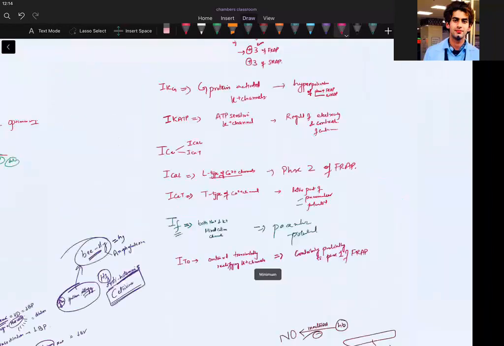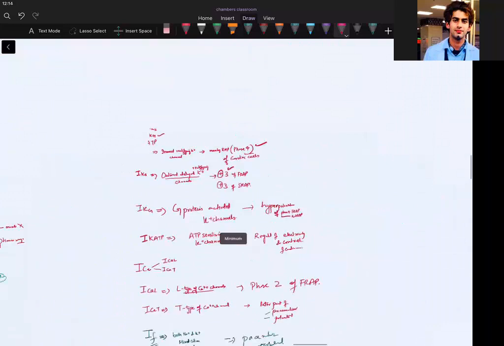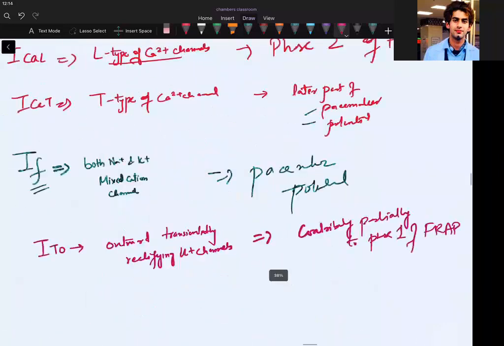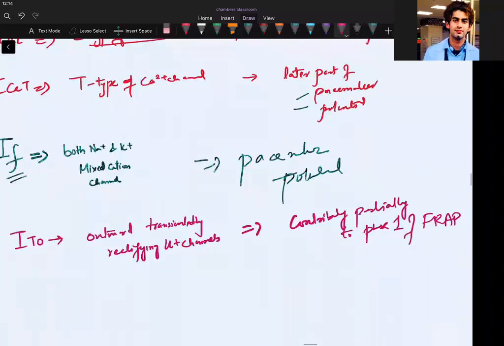This is the chart that you have to understand. I will keep this for you so that you can write. I want you to write this, it's important. Then only you can understand. Before understanding this, we should tell you what FRAP and SRAP are, which will be mixed with the SA node also.